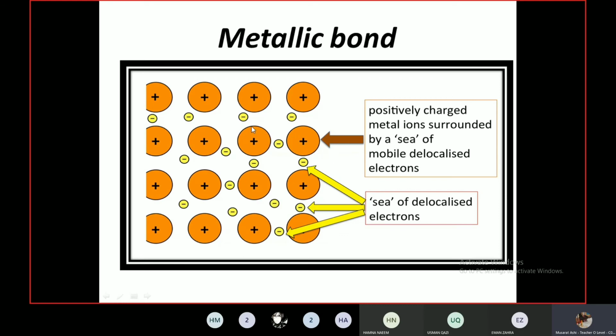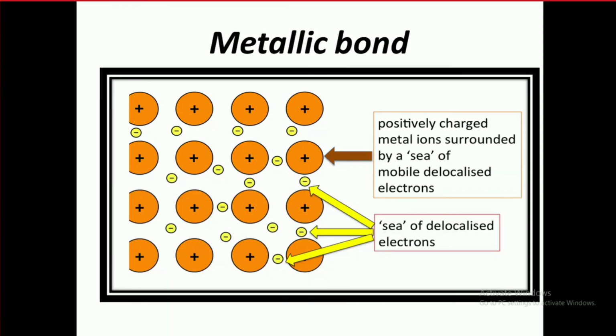So how will we define the metallic bond? Metallic bond is an electrostatic force of attraction between positively charged metal ions and negatively charged mobile electrons.